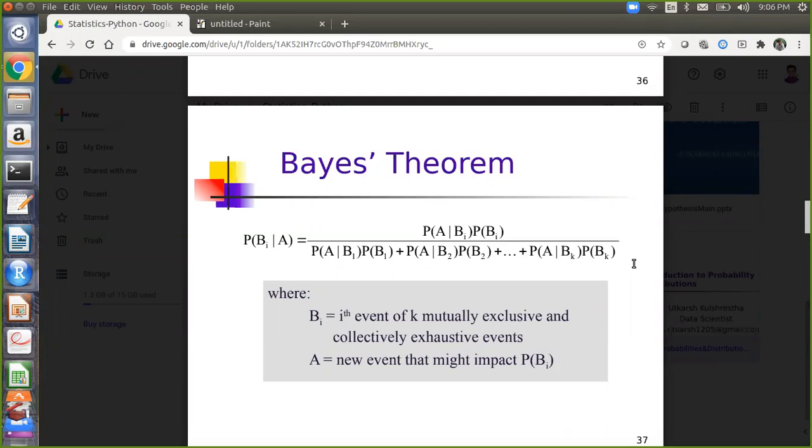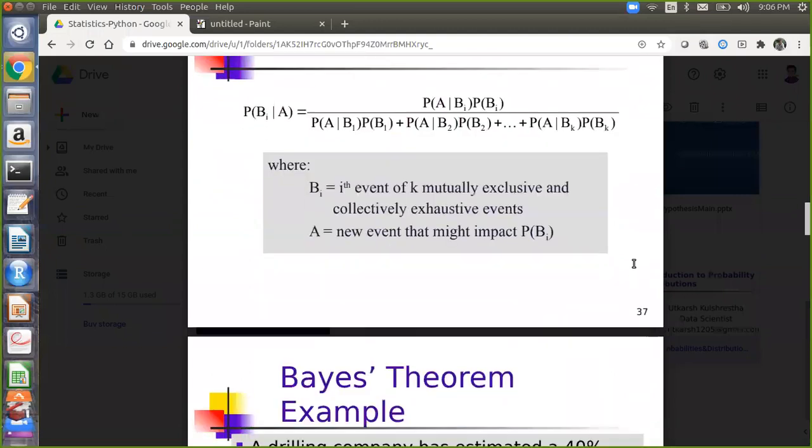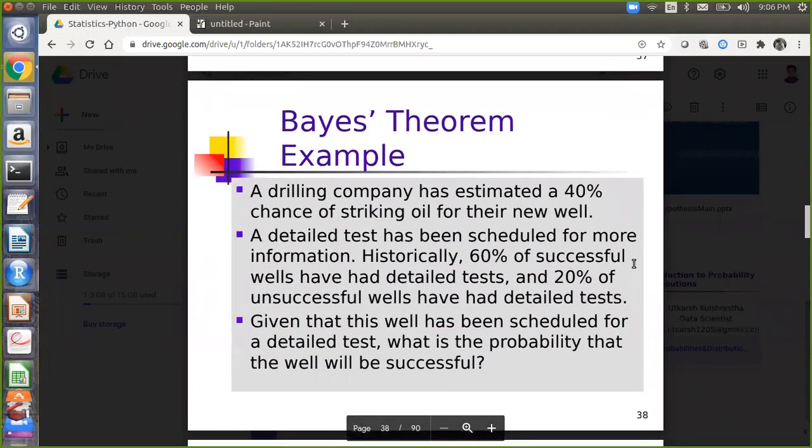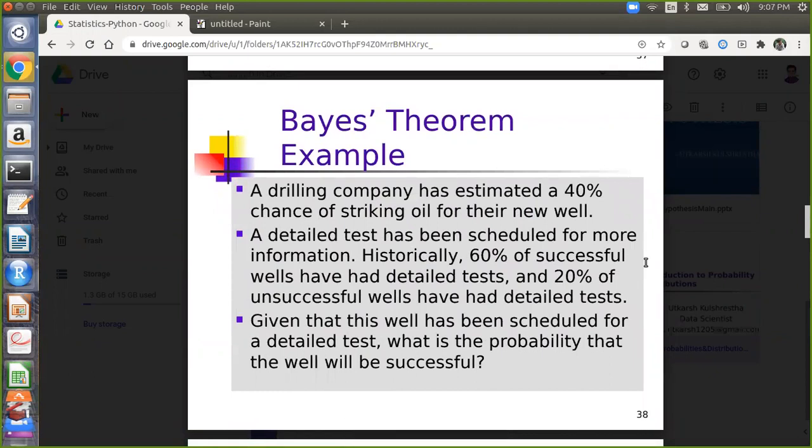This formula we will try to understand with an example, and how Bayes theorem helps you solve problems of conditional probability. A drilling company has estimated a 40% chance of striking oil for their new well. A detailed test has been scheduled for more information. Historically, 60% of successful wells have had a detailed test and 20% of unsuccessful wells have had a detailed test.